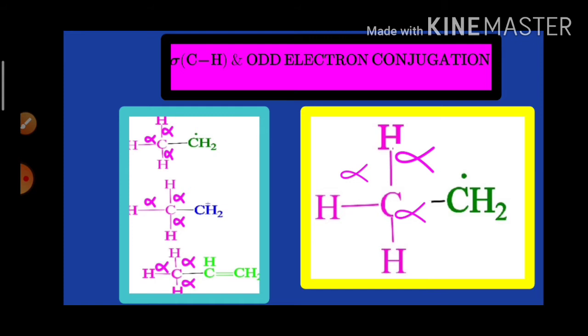Here we are having the ethyl free radical. In the ethyl free radical, look here, this is the alpha carbon, and alpha CH. So that's why we can say that this ethyl is able to show 4 resonance structures. The hyperconjugation exhibited by the ethyl free radical is known as the sigma CH odd electron conjugation.